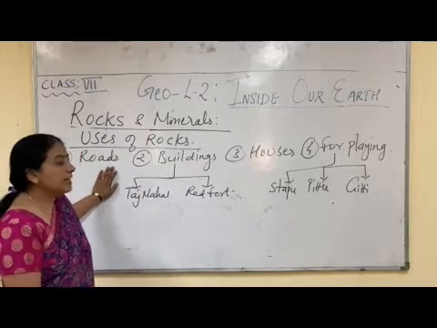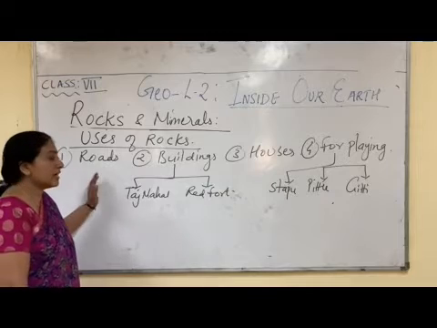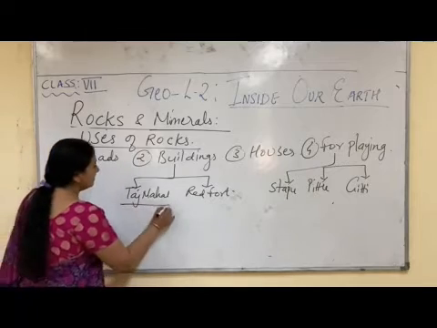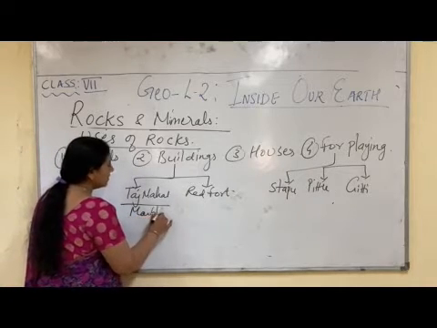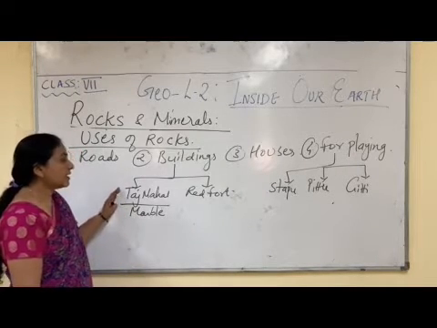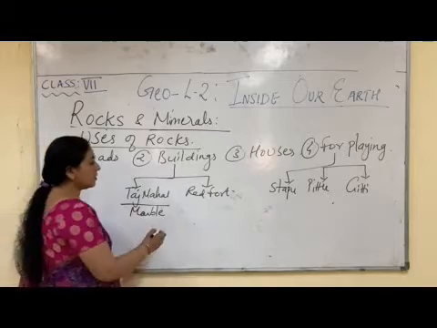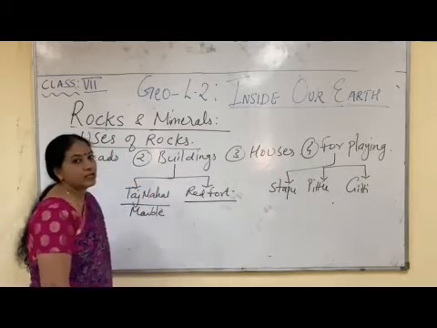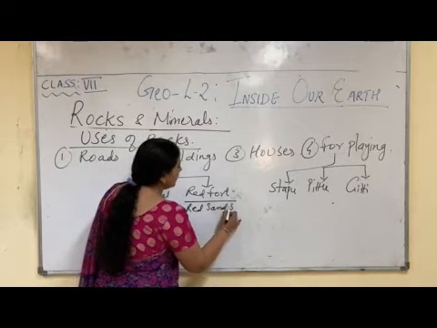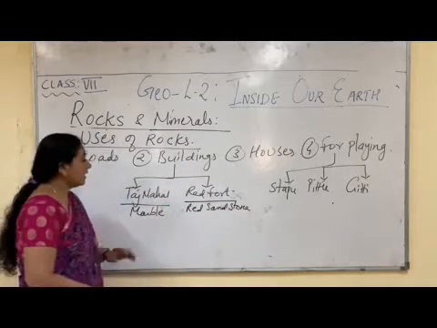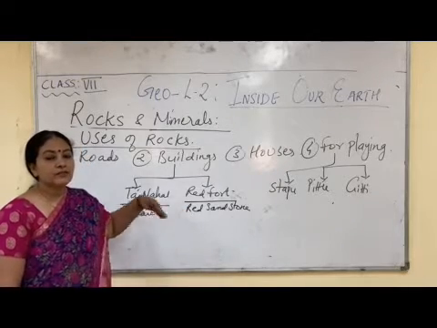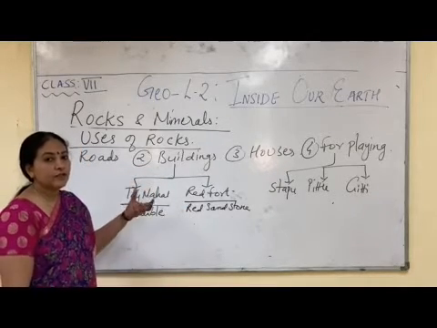Now you might have seen or heard about the Taj Mahal and Red Fort. Taj Mahal is made up of marble, which is a metamorphic rock. Red Fort is made up of red sandstone, which is also a kind of rock. The color of Taj Mahal is white and Red Fort is red. So these are two important buildings which we can give as an example of using different colors of stones.